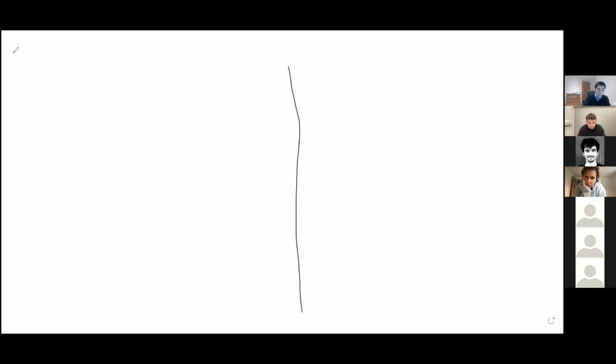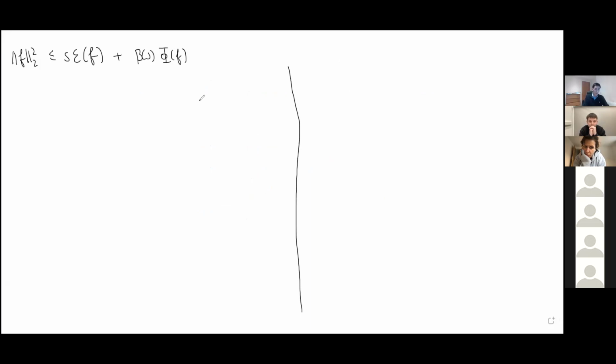We're going to start from the super-Poincaré inequality I wrote down a second ago, right? So it's s times the Dirichlet form, which I'll just write as E of f for convenience, plus beta of s times capital phi of f. This is our starting point, the super-Poincaré inequality. And we're just going to push some symbols around. We want to find a lower bound on the Dirichlet form divided by phi of f. So this is going to be lower bounded, with the variance of f on the other side, and we have to divide by s as well as phi of f. Then we have to subtract the beta of s and then divide by s. This just comes from pushing the symbols around.